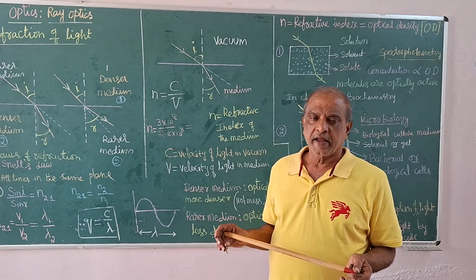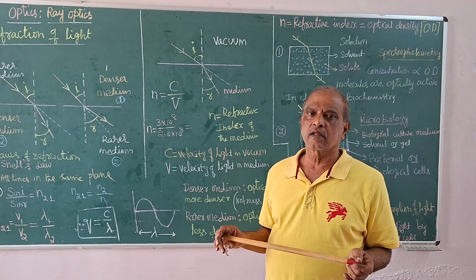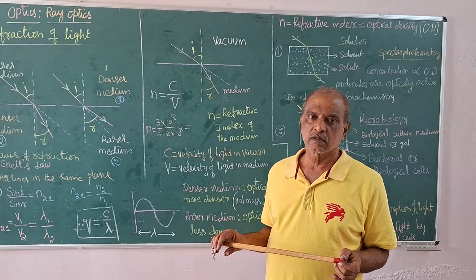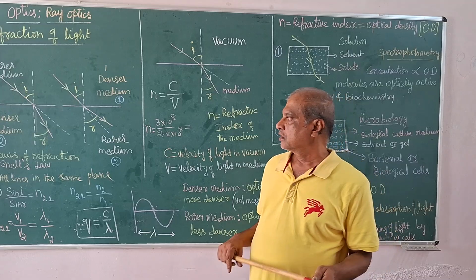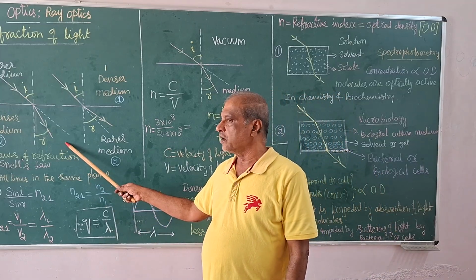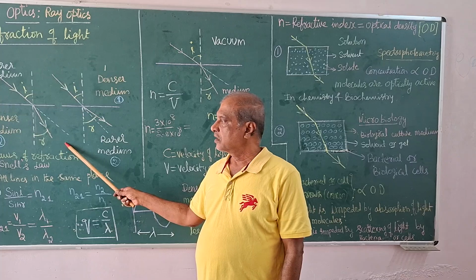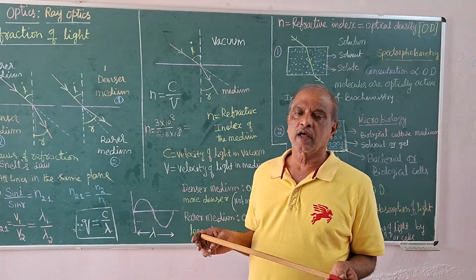Due to this interaction, there is a delay in light passing through the medium. In other words, the velocity of the light in the medium is decreased by a little. There is a decrease in velocity of the light. It is known as optical activity.